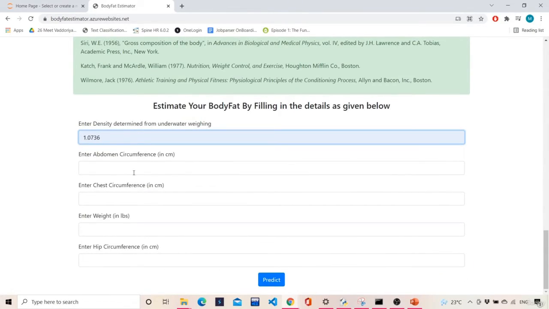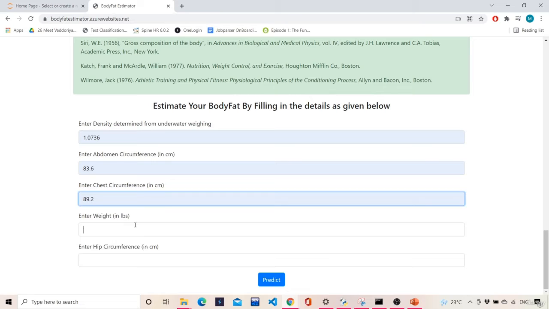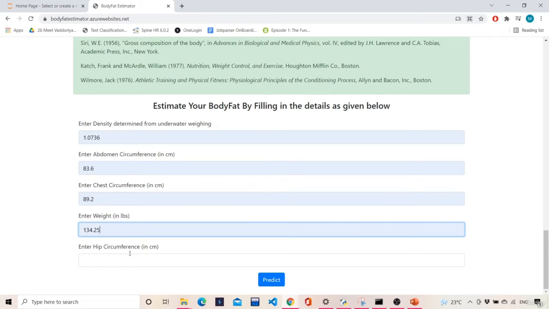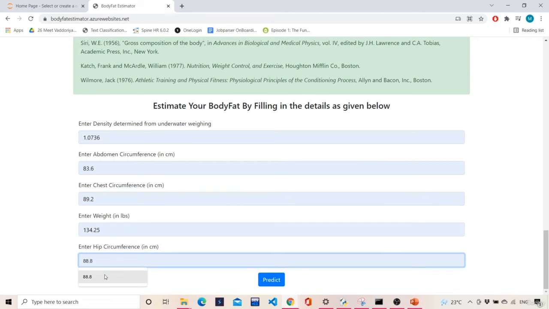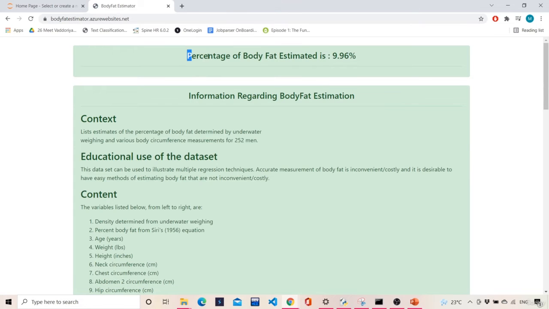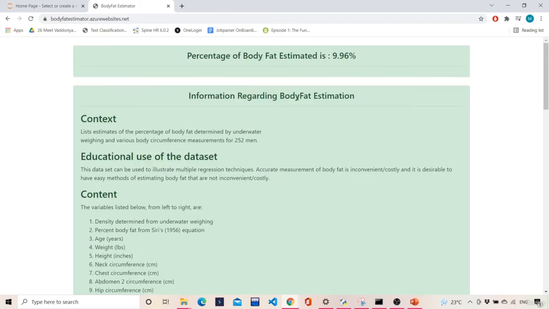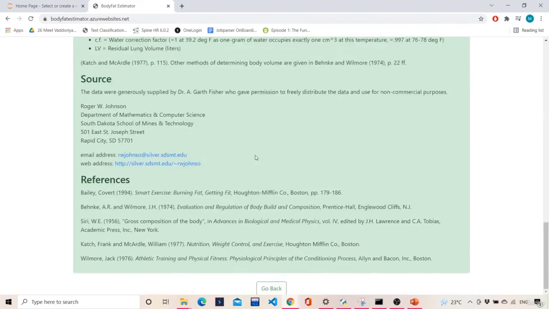So I'll just give some density, underwater weighing, abdomen circumference in centimeters, chest circumference in centimeters, weight in lbs, which is nothing but pounds, and hip circumference. If I just hit predict, I get the percentage of body fat, which is something around 9.96% based on those parameters. Then the information regarding body fat estimation is again displayed over here as well.